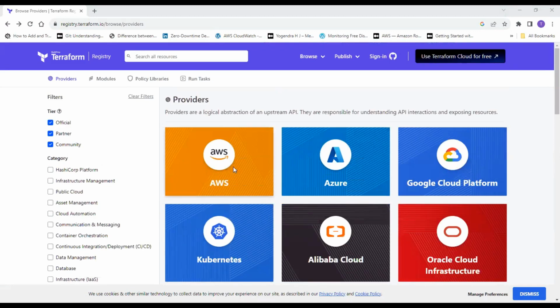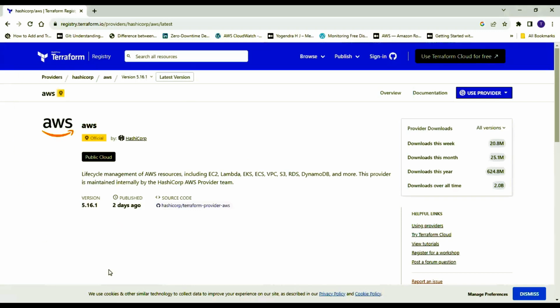The moment I click on AWS, you see that it helps you to create various resources like EC2, Lambda, EKS, ECS, VPC, S3, RDS, DynamoDB, and more. This provider is maintained internally by the HashiCorp AWS provider team.